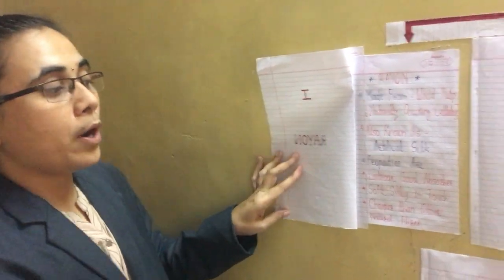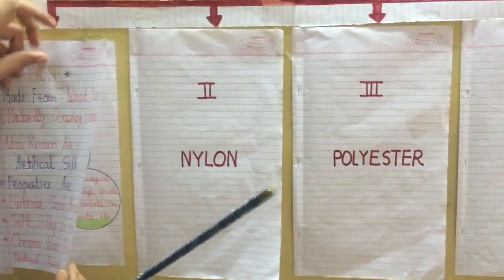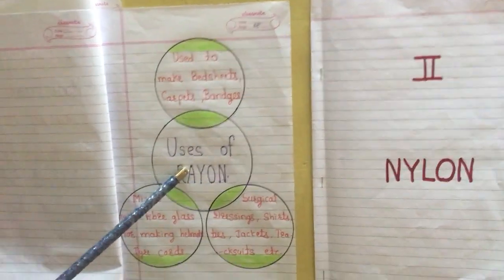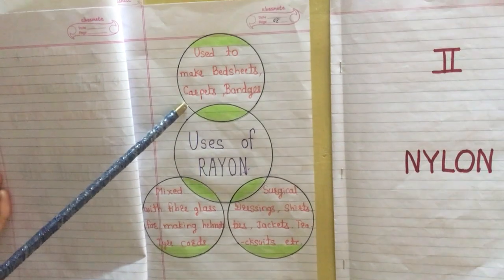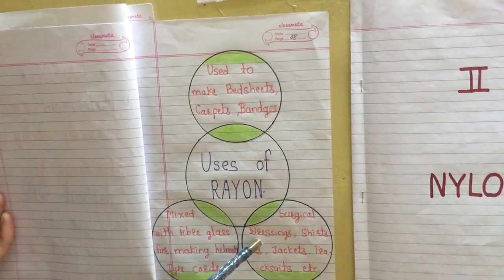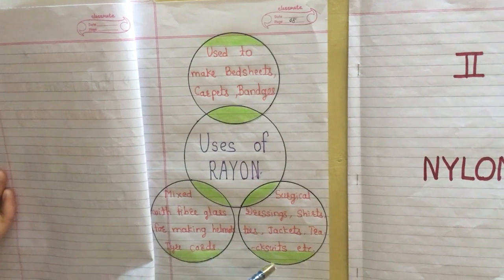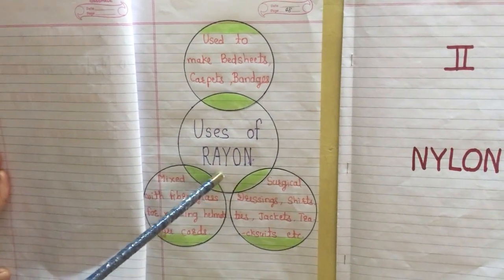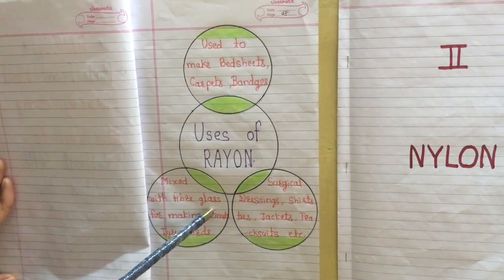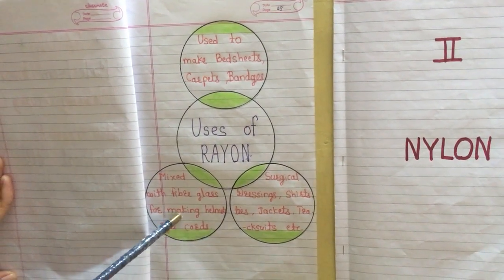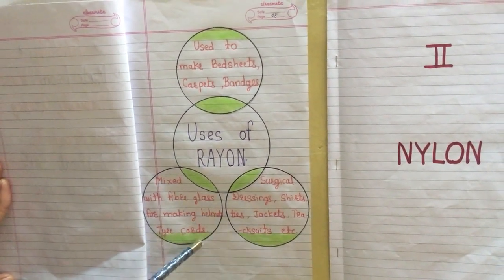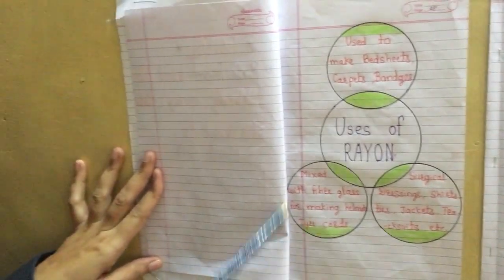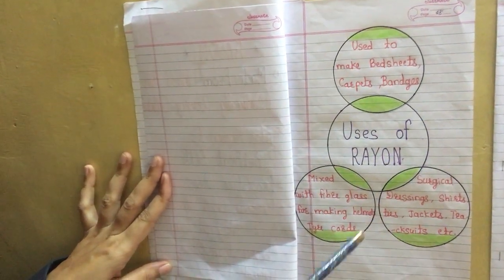Now the next point, we will learn where rayon is useful. Related to its properties, rayon is used to make bed sheets, carpets, bandages, dressings, shirts, jackets, track suits, etc. And rayon is mixed with fiberglass, and by mixing it helps in making helmets and tire cord. So these are all the uses of rayon. Related to its properties, rayon is used in different ways.